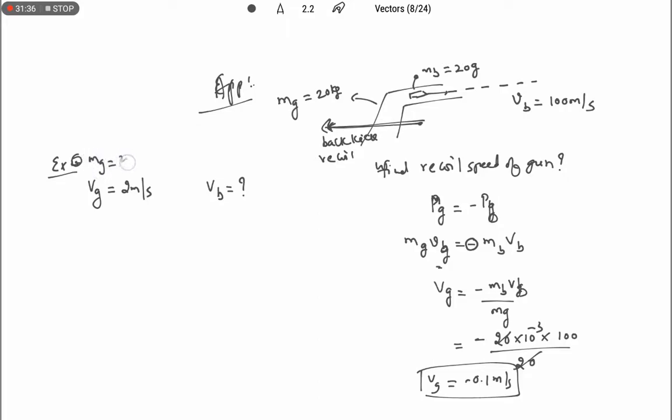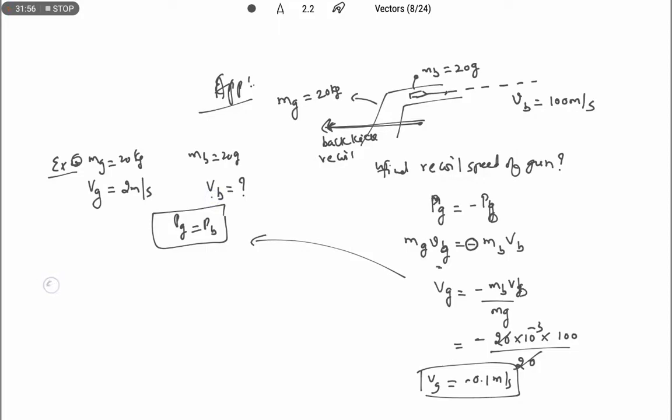mg is 20 kg, mb is 20 gram. Here you can use the same: momentum of the gun is equal to momentum of the bullet. Use this expression and write it for vb, you are going to get the answer.